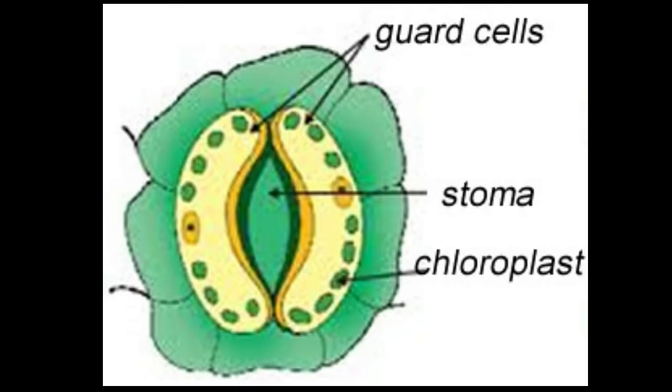Stomata are minute openings on the epidermal layer of leaves, and each stoma is surrounded by two bean-shaped guard cells. During daytime, the stomata are wide open primarily for the intake of carbon dioxide for the process of photosynthesis, and the number of stomata may range from 1000 to 10,000 per cm square.